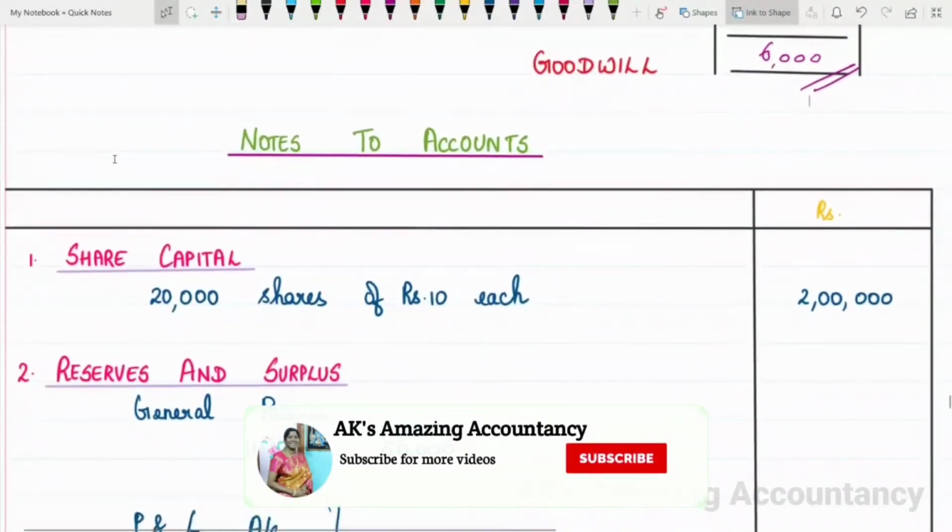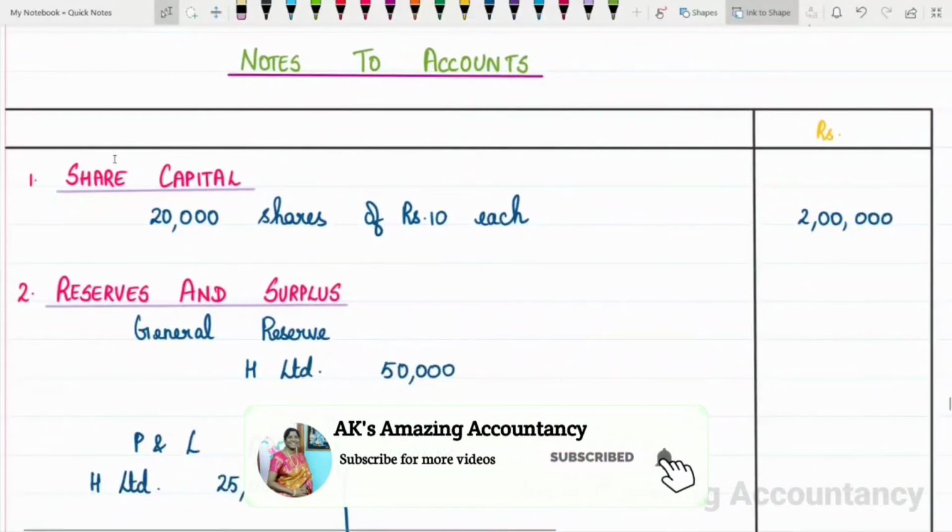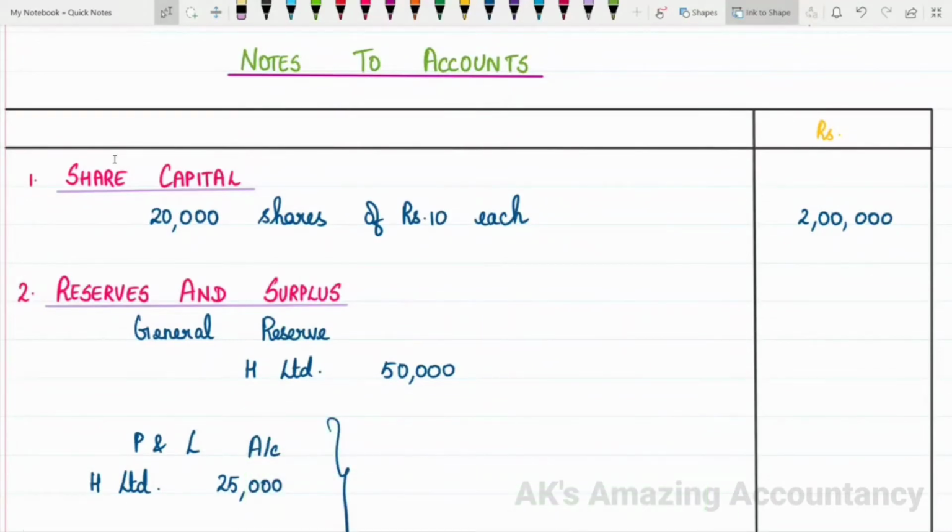Now, before we proceed with the preparation of the consolidated balance sheet, we have to first finish off the notes to accounts, right? Let us start with note number 1. You must be familiar with the format of the balance sheet. Only then you will be able to do this. I hope you are already familiar with this, because in the previous videos I have told you clearly how to do the balance sheet. You can refer to those videos for clarity, okay?